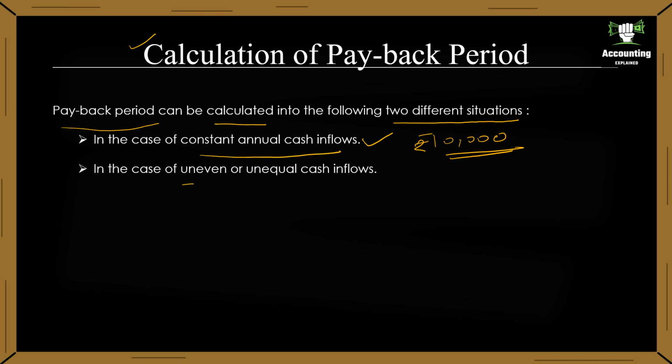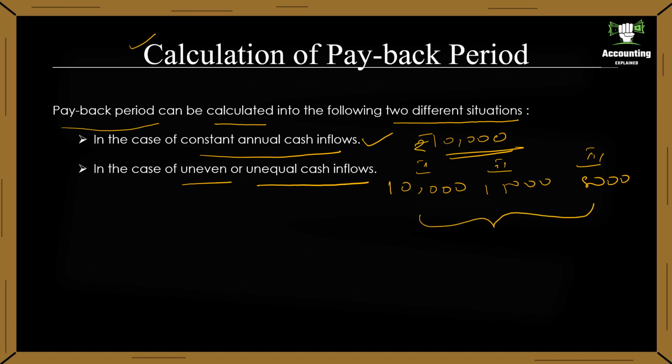In the case of uneven or unequal cash inflows, the first year it may have 10,000, the second year it may have 15,000, the third year it may have 8,000. So the cash inflows are uneven here, but in the previous case cash inflows were even, that is constant.